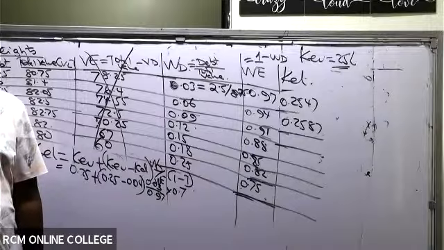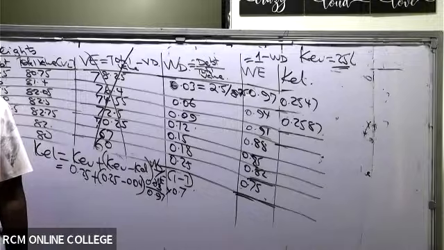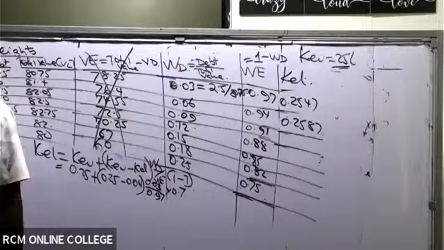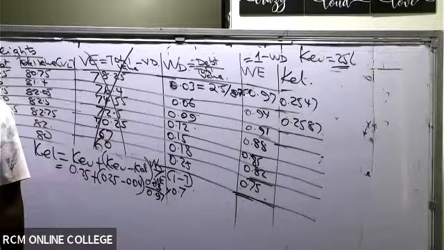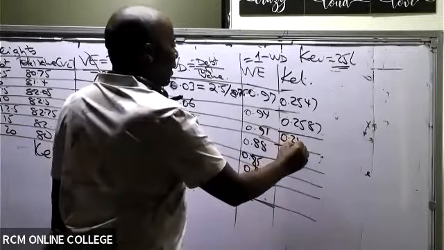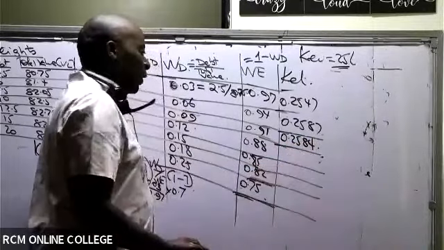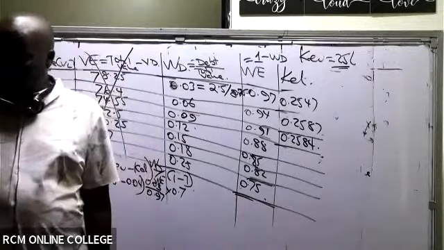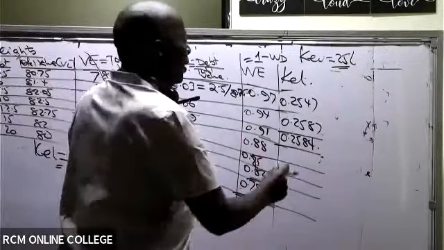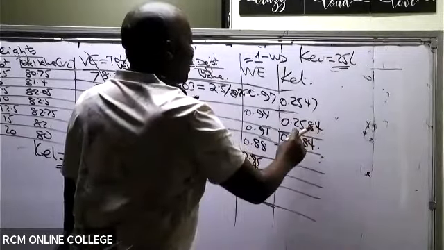Everybody determine. 0.2584. Second one, I'm being told is 0.2584.